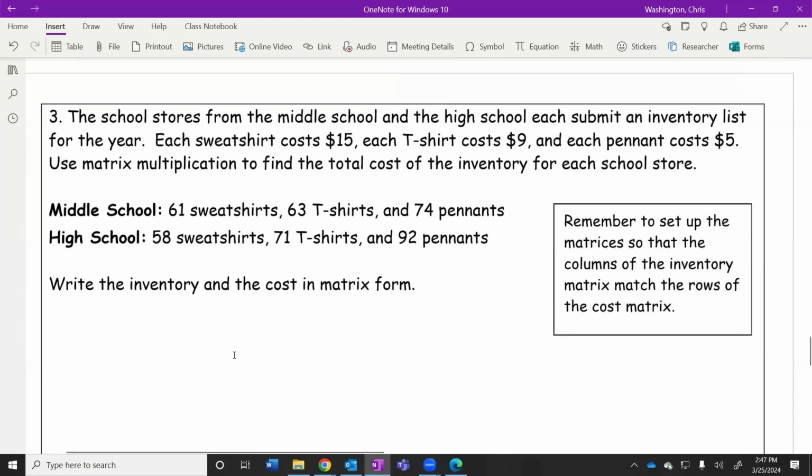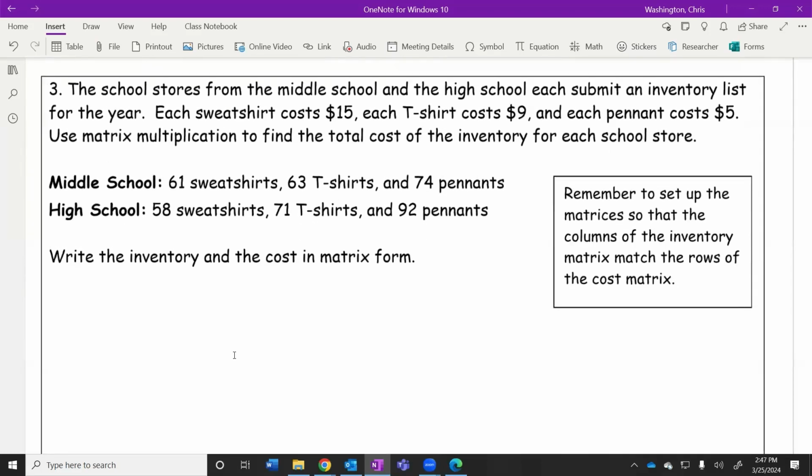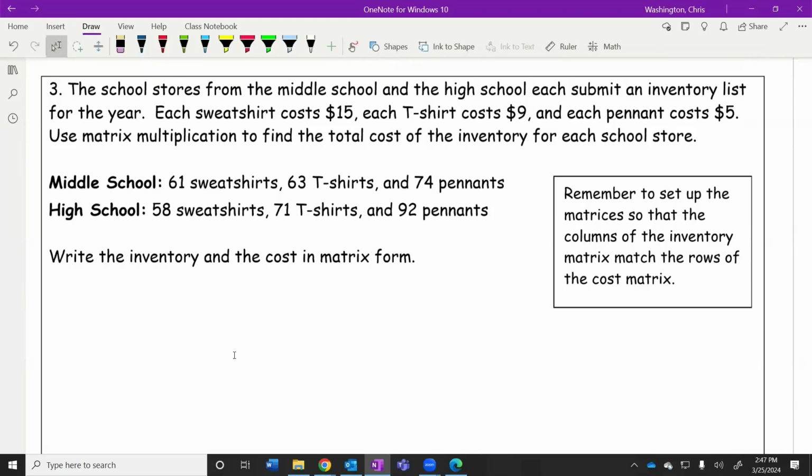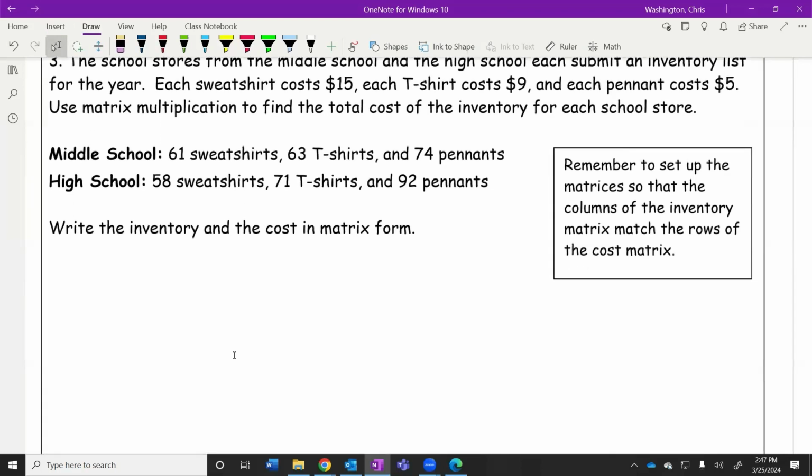And we wanna figure out the inventory cost, like how much cost is wrapped up in the inventory that they have remaining at these two school stores. What can we do? Well, we need to use some matrices. And these matrices are gonna be kind of small, but we can always make them bigger.